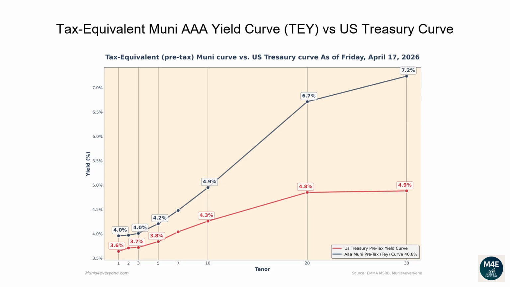For example, if you wanted to buy a 30-year bond, a AAA Muni bond would yield 7.2% compared to a lower yield of 4.9% from a Treasury bond.